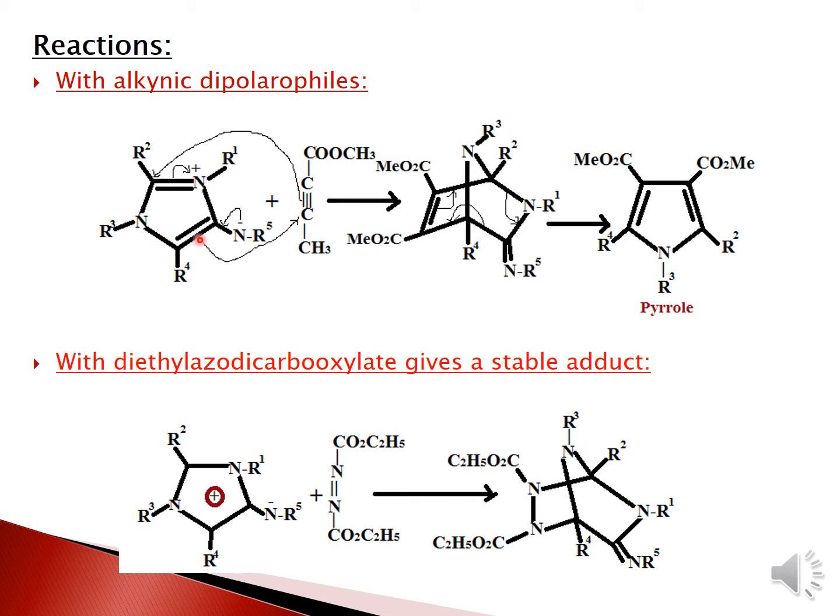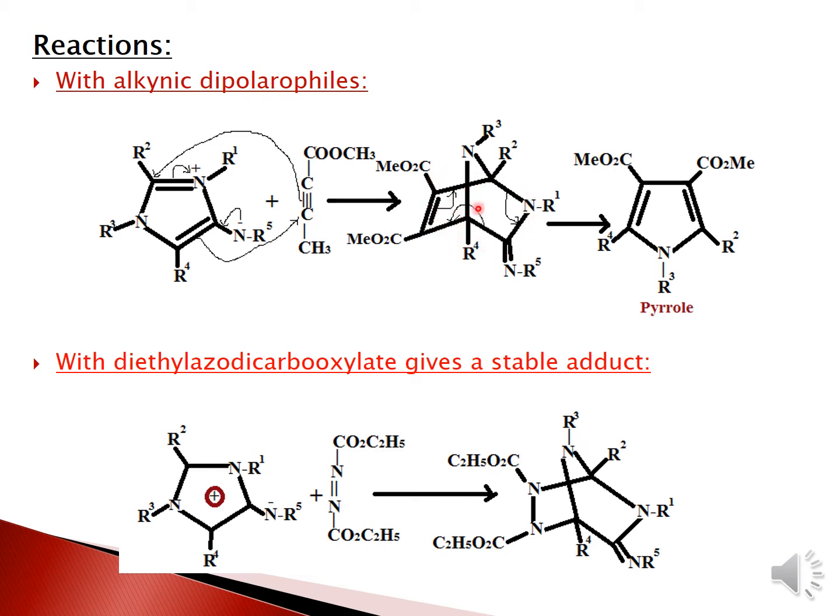First, the negative charge of the nitrogen atom makes a double bond, and this double bond goes and attacks the carbon atom. Then you get the bicyclic adduct.